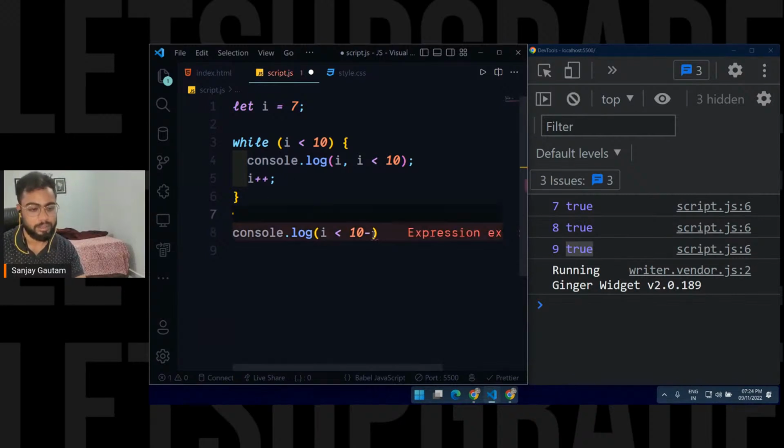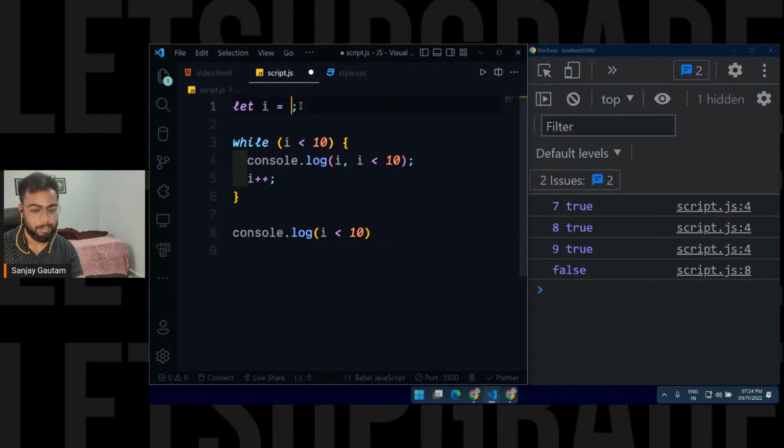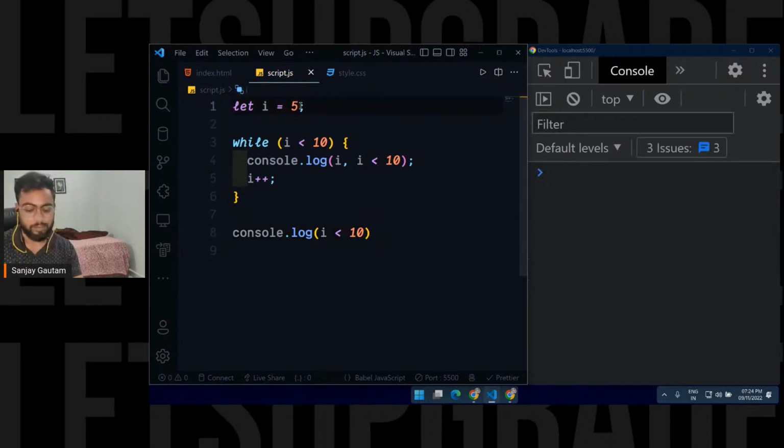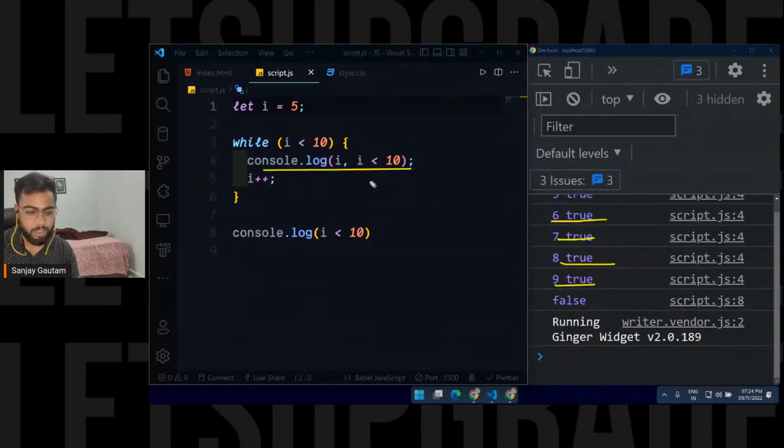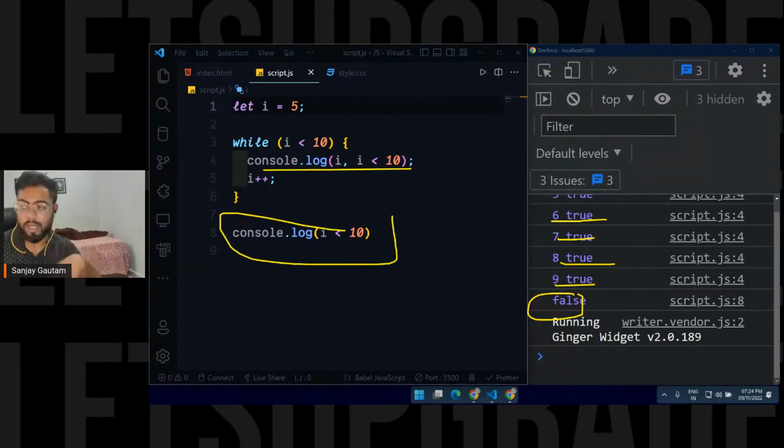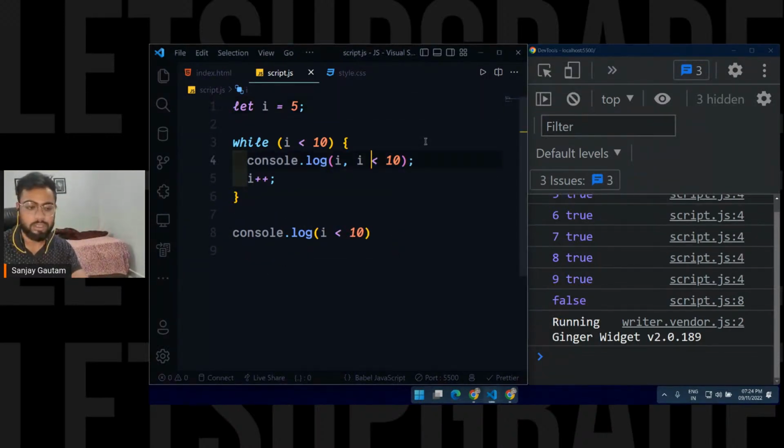Let me make i equal to 5. Until this condition was true, our loop was getting executed, but as soon as it became false, we came out of the loop. So that's all about the loop.